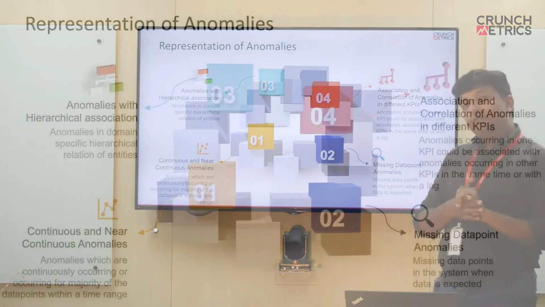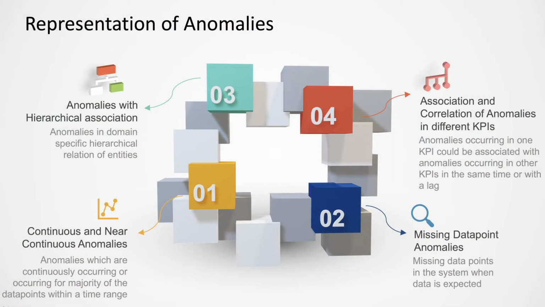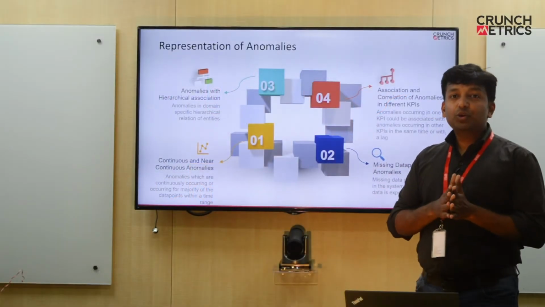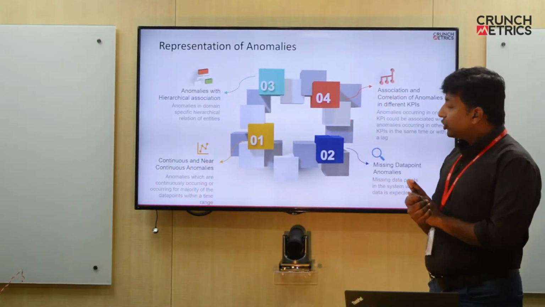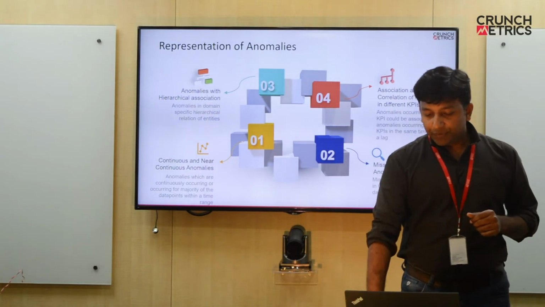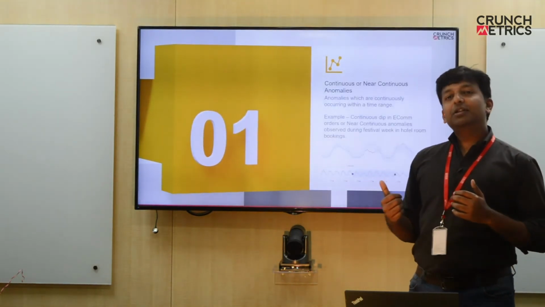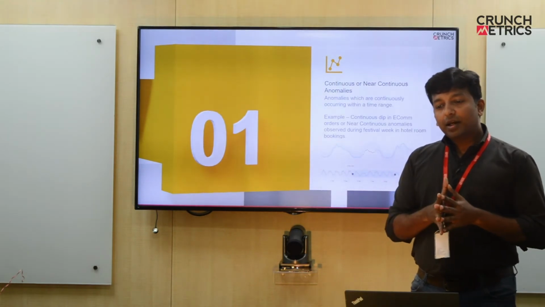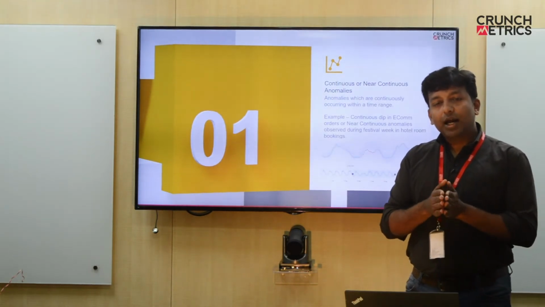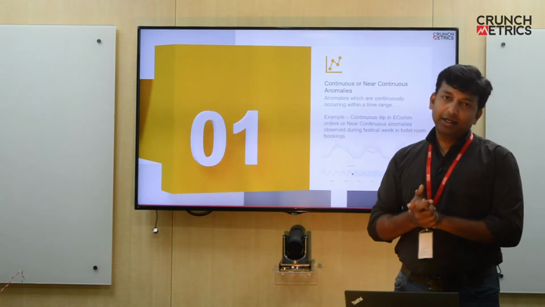Now let's say we have detected these anomalies. It's equally important to represent these anomalies in a way that the business will be able to convert these observations into actionable insight, right? So what are the different ways that we could represent? The first one is continuous anomalies. As the name suggests, this is where we have anomalies occurring repeatedly for n data points, correct?